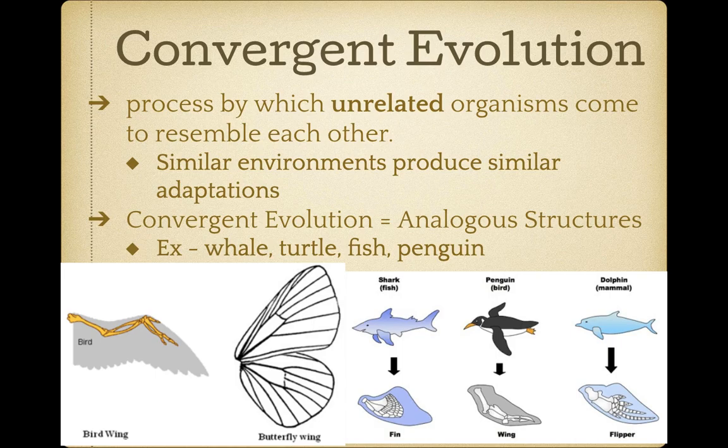The shark, which is a fish, the penguin, a bird, and the dolphin, a mammal, again, they all live in a similar environment, the ocean. They use their flippers for the same function, swimming. However, if you look at the anatomical pictures on the bottom, their structure is very different.